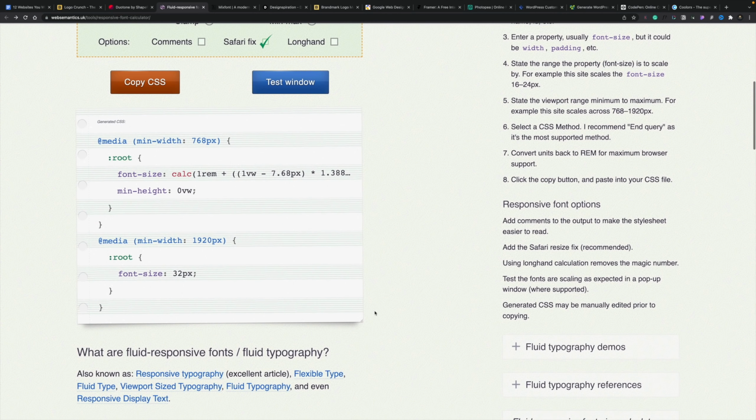And you can see underneath it shows us the CSS, and we can just then go ahead and use that inside our designs. So a very quick way of calculating those various different units to make sure your CSS is optimal for working with font sizing across various different resolutions and sizes.